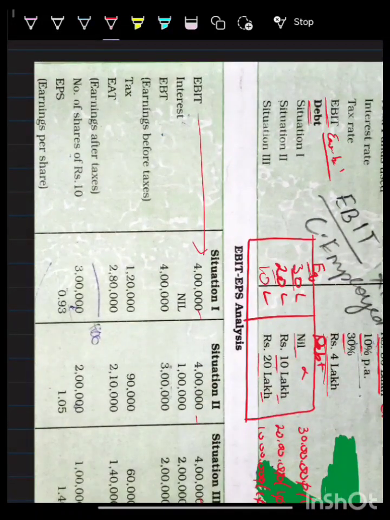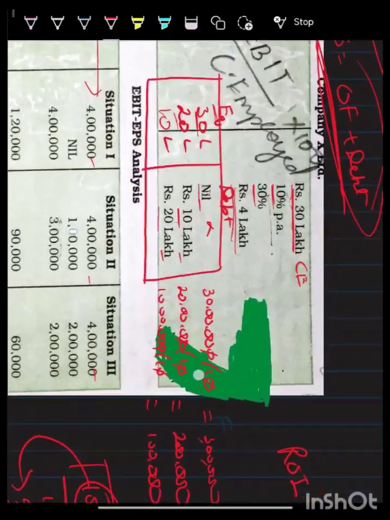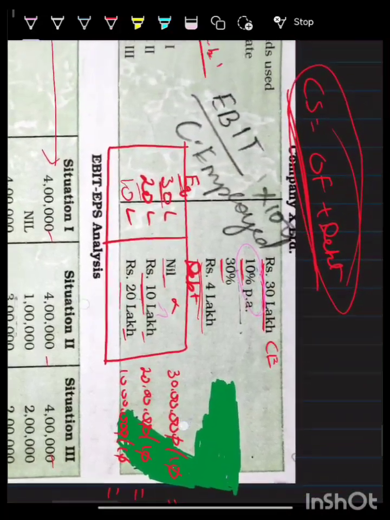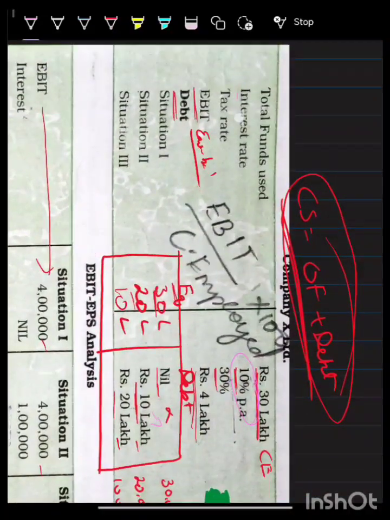No, there is no loan. Okay, and simultaneously I am also going to tell you, in the second situation you are taking a loan of 10 lakhs. What will happen if you take a loan of 10 lakhs? For that you have to pay interest at the rate of 10%. Who said it's an interest at the rate of 10%?